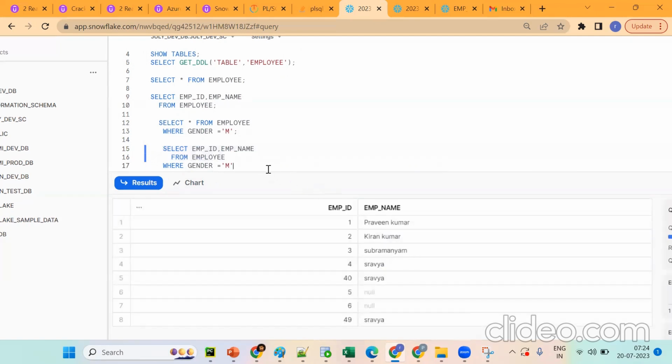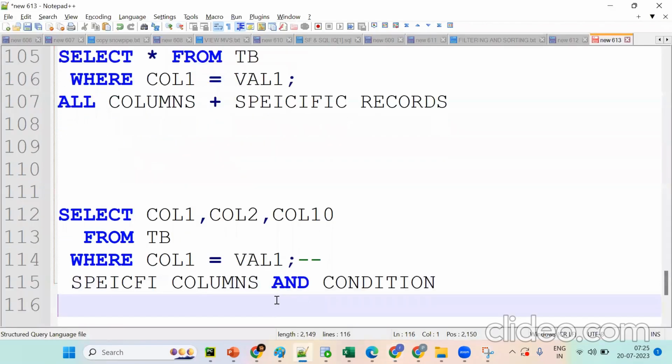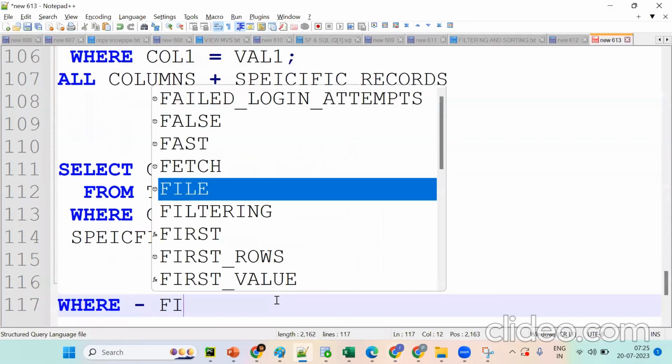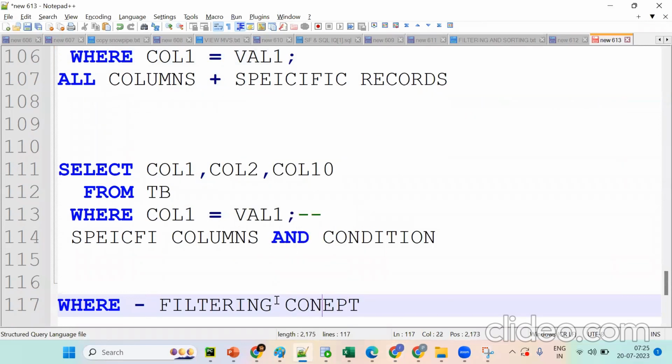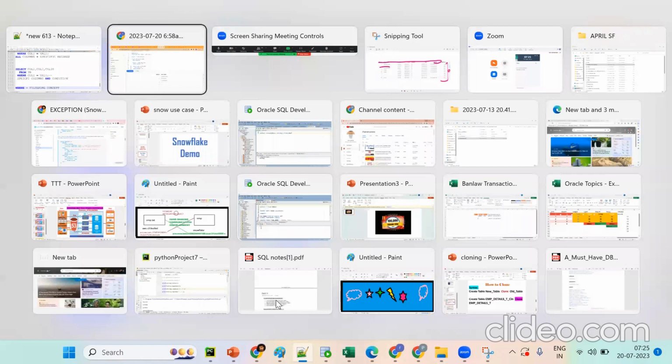But I want only a specific condition. Specific condition in the sense that the condition needs to be satisfied here. So this is a compulsory condition. Where is a filtering concept. Tell me, is it compulsory or optional? This condition needs to be satisfied or not.